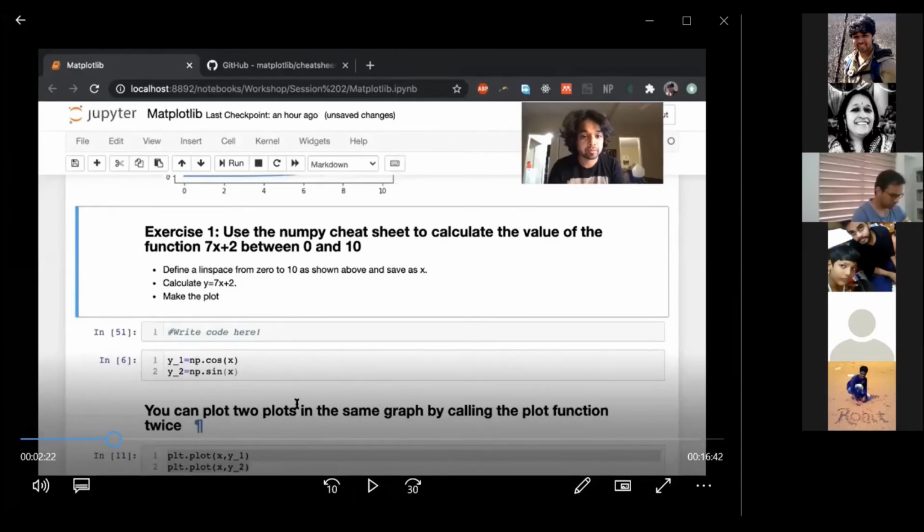Just give them 2 more minutes. Do they have the file? The files have been uploaded, and probably they have downloaded those files. Let's just wait for 2 people to comment on the group chat saying that they're done with it. Okay, fine. Let 1 or 2 respond that it's done, and then we will proceed.